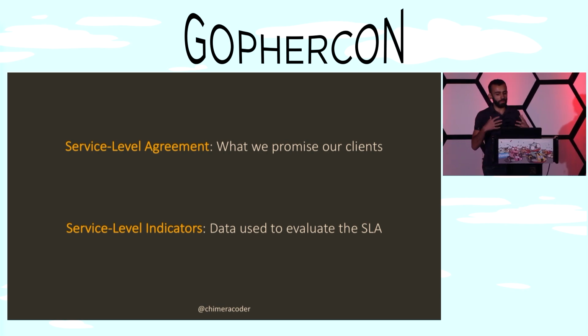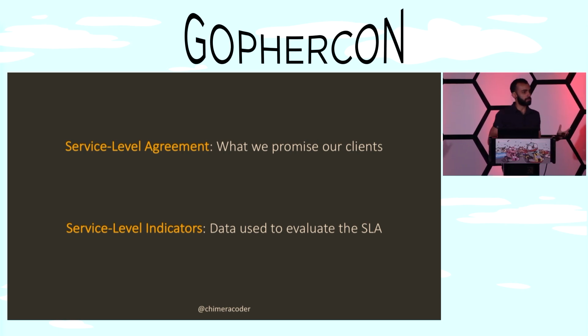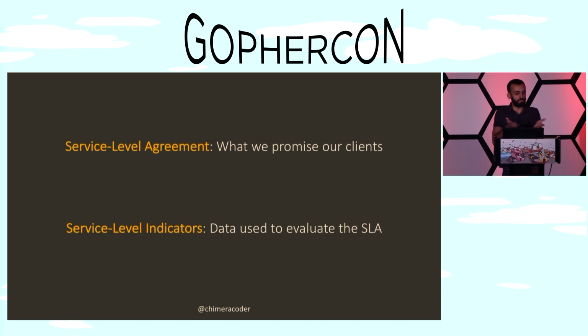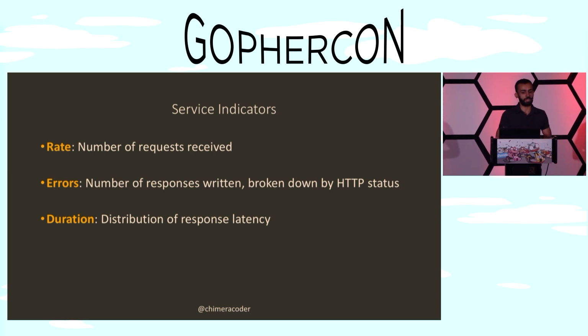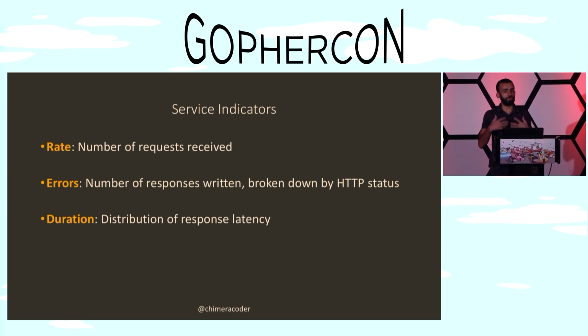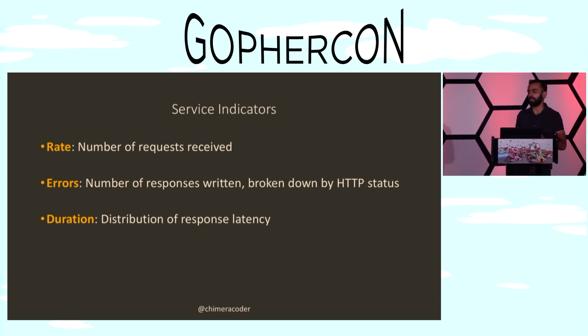So the indicators are what we're measuring to determine whether services are meeting our expectations or our users' expectations, which are actually two different things, but we can think of them together under the SLA, the service level agreement. Now, for every service that you operate, you basically only care about three indicators. And it's very easy to remember because they form the acronym RED. You need to know the rate, the number of requests that are received, the errors, the number of responses that are written, broken down by error status, in this case, the HTTP status, and you care about the duration, which in HTTP lingo means basically your latency.